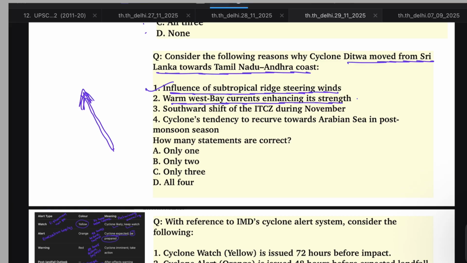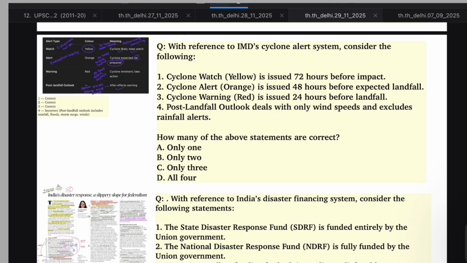This is also a contributing factor. And third, southward shift of the ITCZ during November. The cyclone tendency to recurve towards the Arabian Sea in post-monsoon. No, this is not correct. This occurs in the first phase, where cyclones recurve towards the Arabian Sea, not in the second phase during November. So only 3.